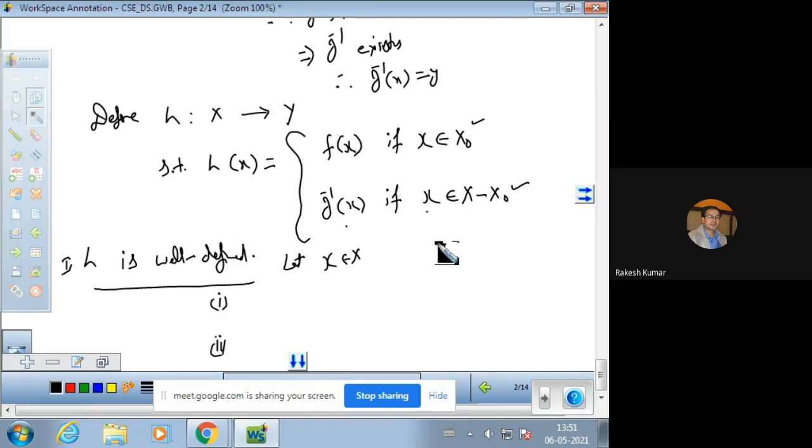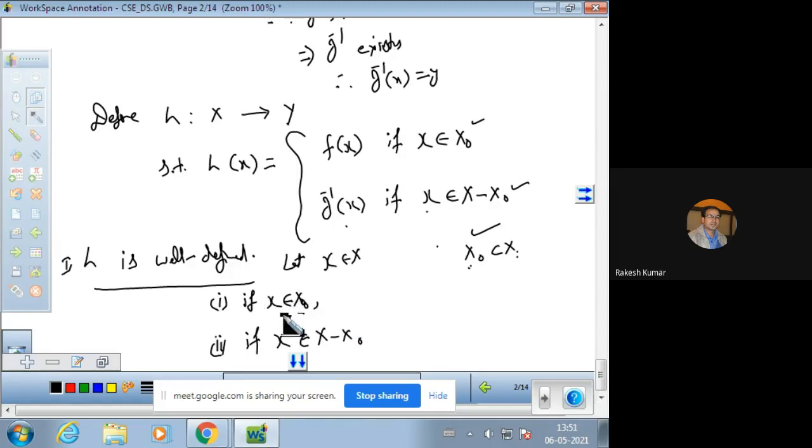By fixed point theorem, just see the fixed point theorem, we know that x naught is a subset of X. We took this by fixed point theorem. So if x is in the subset x naught, one case arises, if x belongs to x naught. And if x is not in x naught but is in the superset, not in the subset, then it is in its complement, so the second case arises.